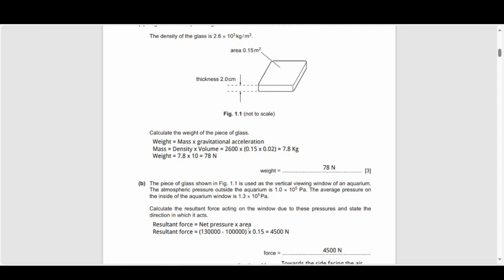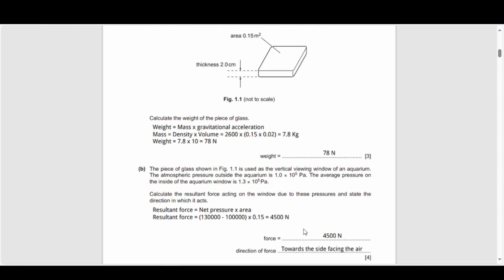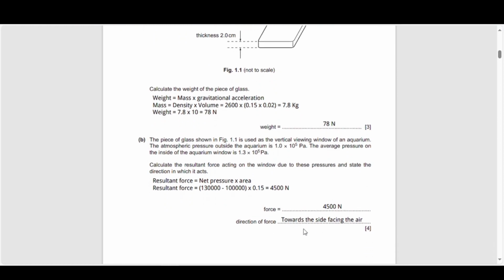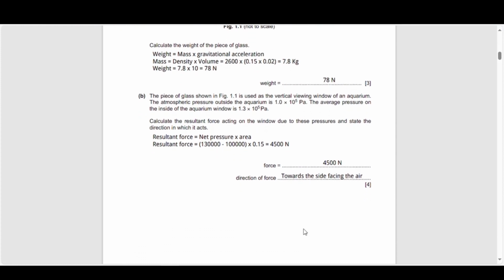Because force is pressure multiplied by area, but in this case we are looking at the net pressure because we have two pressures acting in opposite directions, cancelling each other out in some way, which gives you a resultant force of 4,500 newtons. And it will be acting outwards from the aquarium or towards the atmosphere because the pressure due to the aquarium is greater than the pressure due to the atmosphere. If it were the other way around, you would have the pressure acting inwards, into the aquarium, but in this case, it's going to be acting outwards towards the atmosphere. So it's towards the side facing the air, which is what I've written out here.